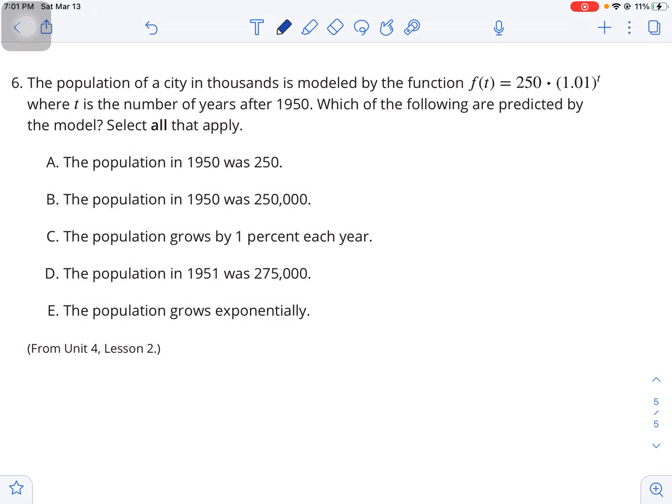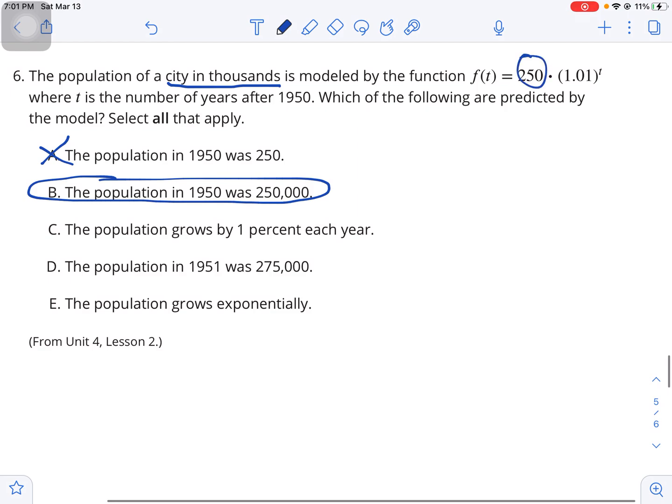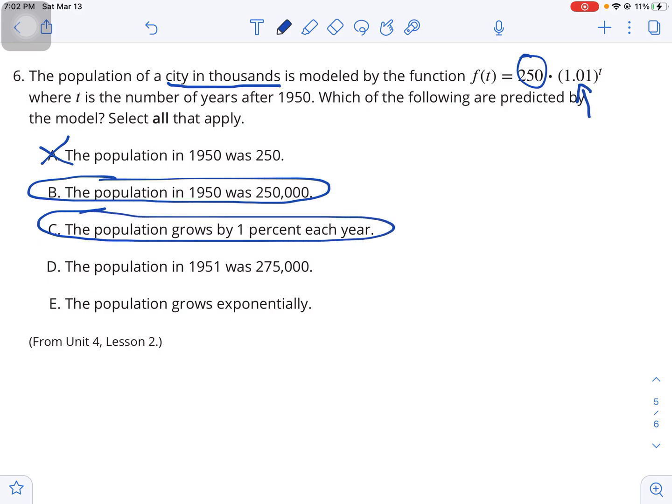No, we're given this in thousands, and so this is not correct. But the next one, B, says the population in 1950 was 250,000, and that's what that would represent there. So letter B is true. The population grows by 1% each year. That looks good to me also. Right there, we're increasing. A 1.01 would be a 1% increase each year. And so this looks good.